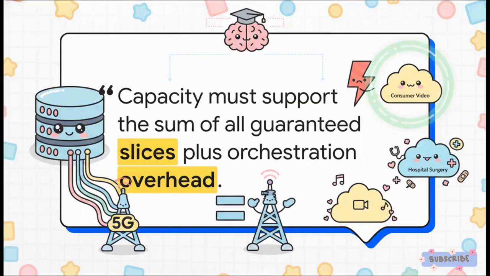And to ensure complete isolation, 5G orchestrators rely on strict mathematics. Notice the formula we're looking at. The total network capacity absolutely must be greater than or equal to the sum of all guaranteed slices, plus the orchestration overhead. Because these slices are mathematically and logically sandboxed, a massive spike in data usage on the consumer video slice literally cannot steal bandwidth or processing power away from the hospital surgery slice. It's a real game changer.